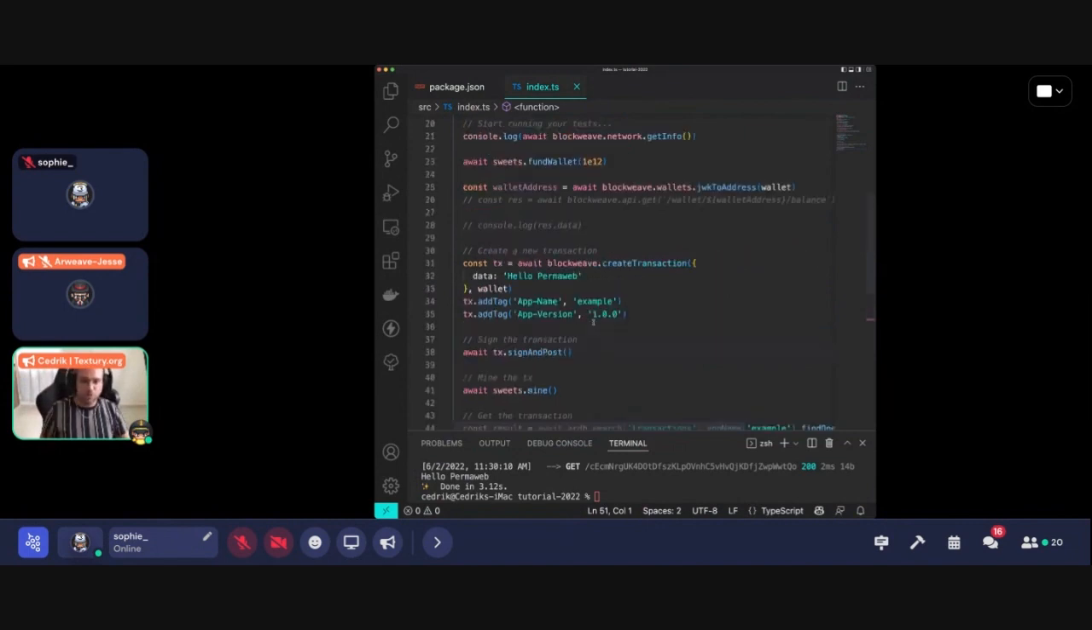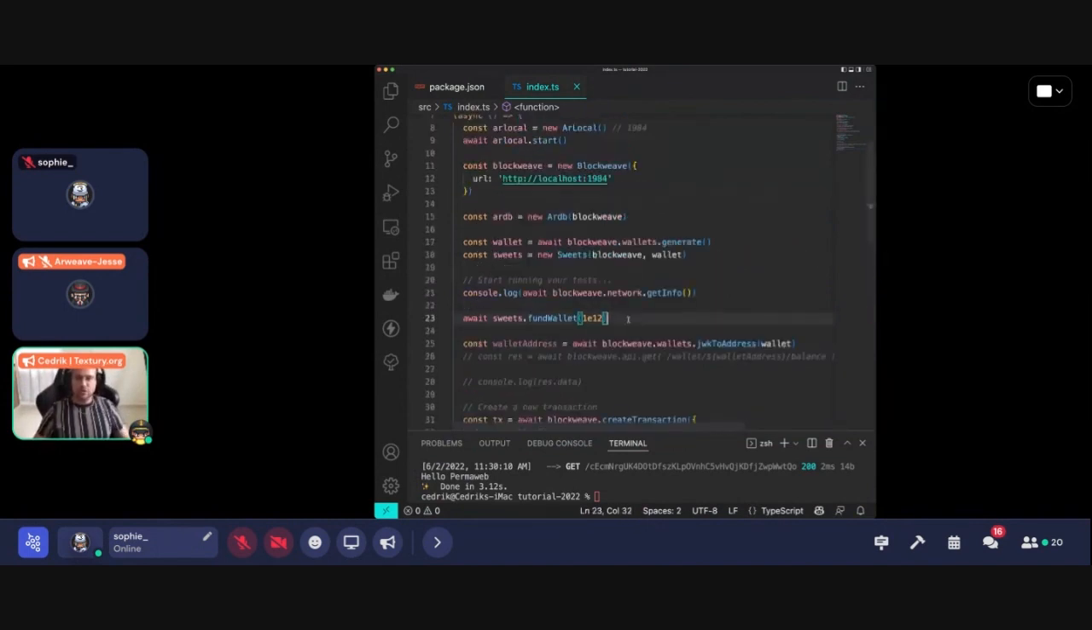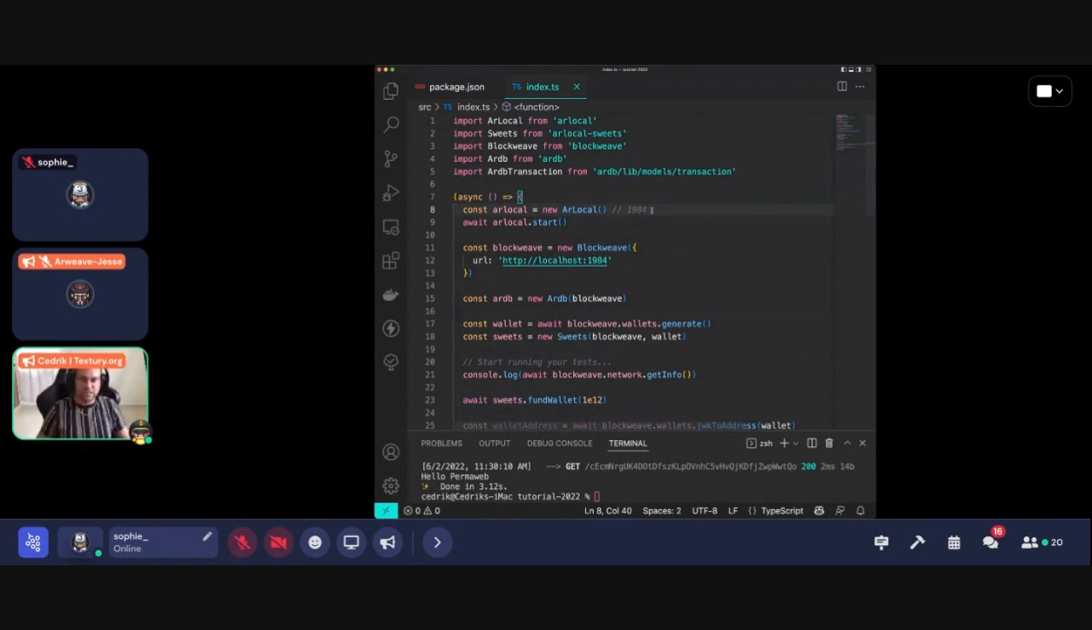So yeah, that's how easy it is to interact with your own ArLocal instance, to be able to test everything. It's very important that you test everything before deploying it on the PermaWeb, because once it's there, it will be there pretty much forever, permanently. So it's very good to have your local test done previously. With that, you can also test sending files, sending images, sending pretty much anything that you want, and also for you to learn how to interact using Blockweave, using ArDB, and ArLocal.